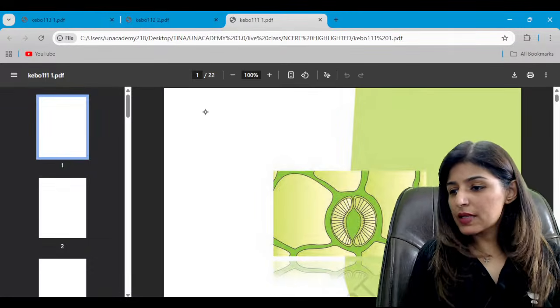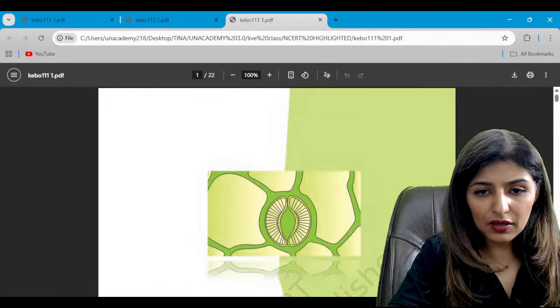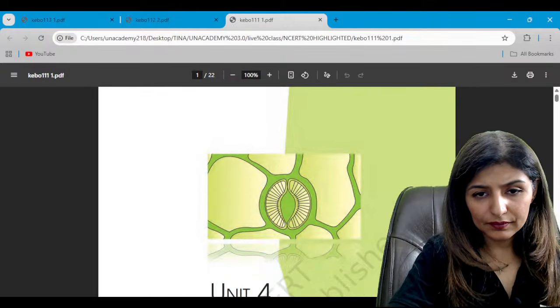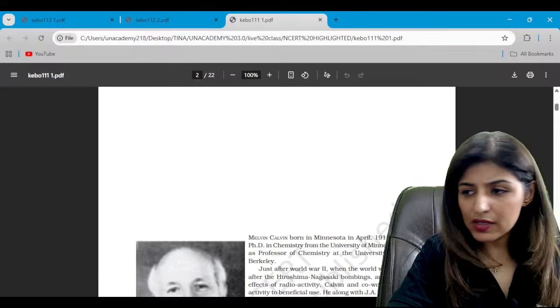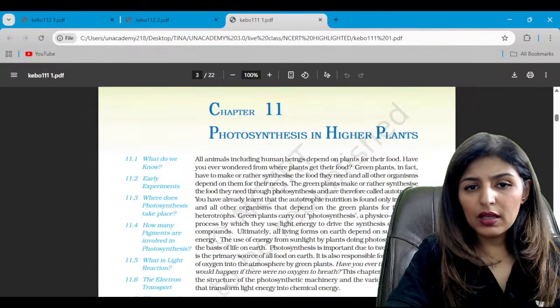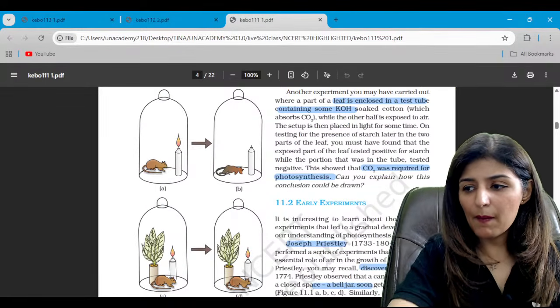All right, let's move on to unit number 4. We are going to revise the first chapter of plant physiology, unit 4. Yes, please. Starting with photosynthesis.